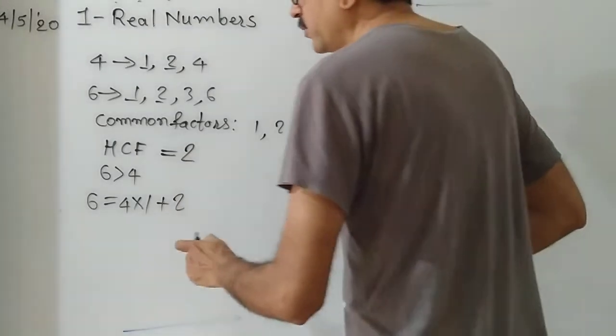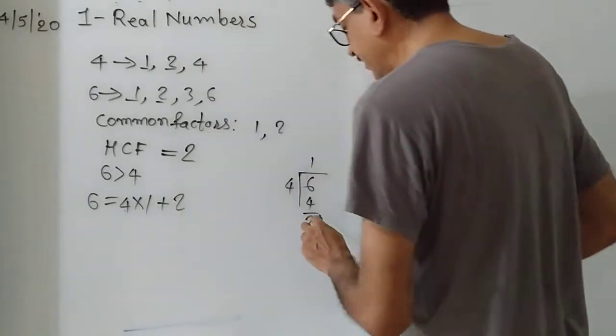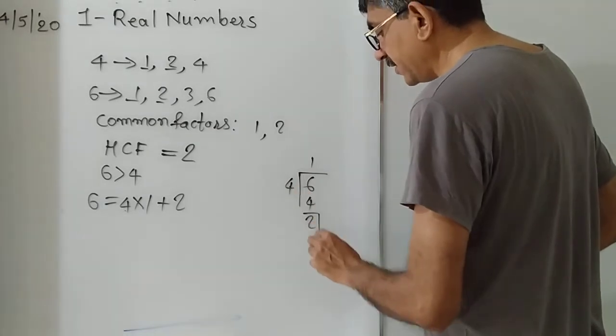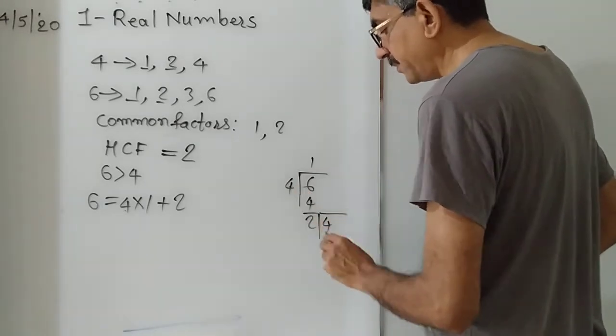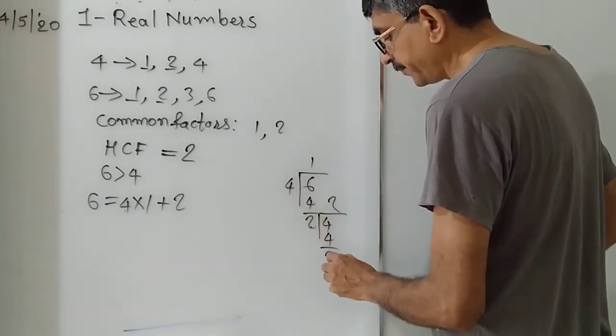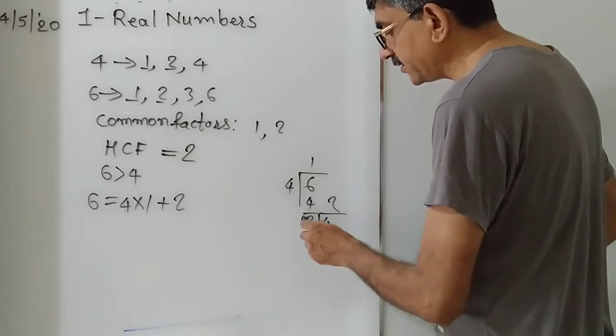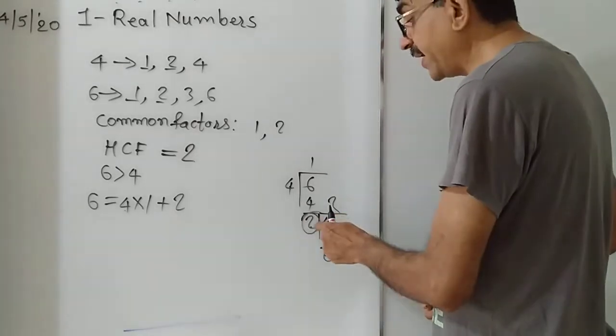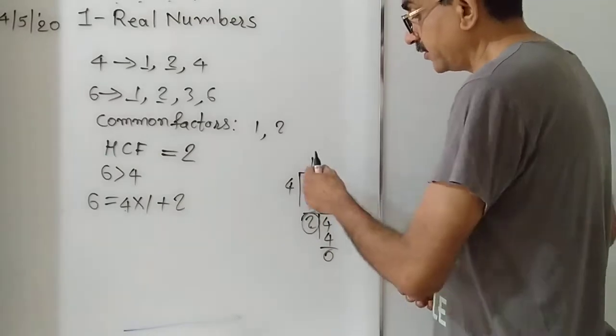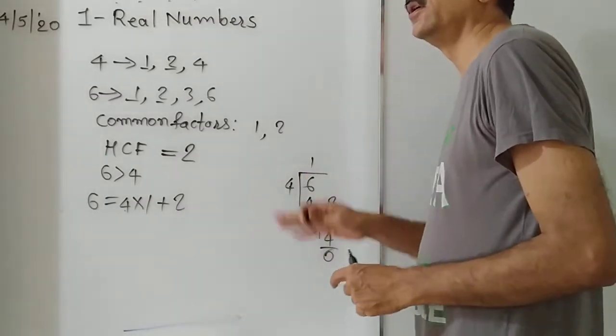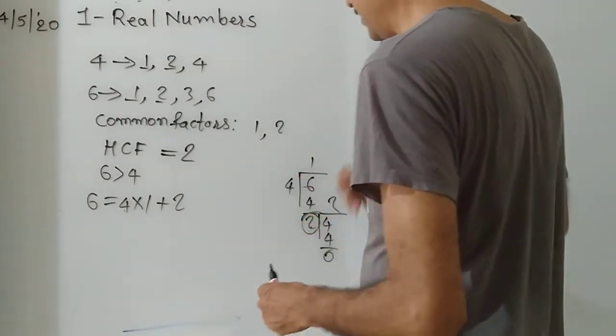Yes. Now we have to divide this divisor by the remainder. 2 twos are 4. At this stage the remainder is 0. So the divisor is said to be the HCF. This method you learn in your 4th, 5th standard.